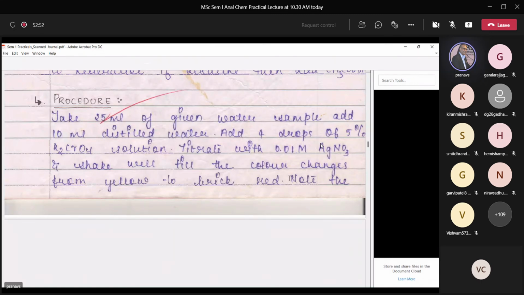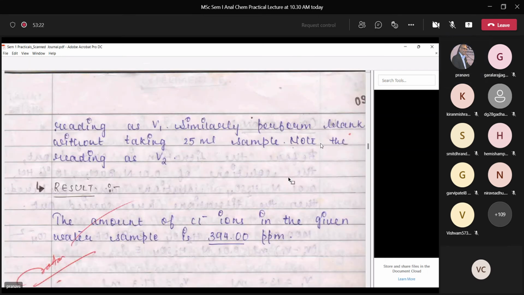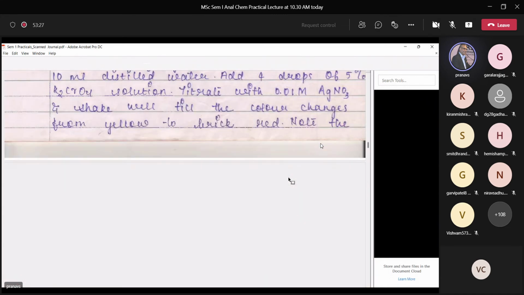That is why one needs to constantly shake, so that silver leaves chromate ions and reacts with chloride ions till the entire chloride ion has reacted with silver nitrate. And once there is no chloride ion, even in spite of shaking, you will still get that red color. This indicates that you have reached the endpoint. So you have done this experiment, you have noted the reading.